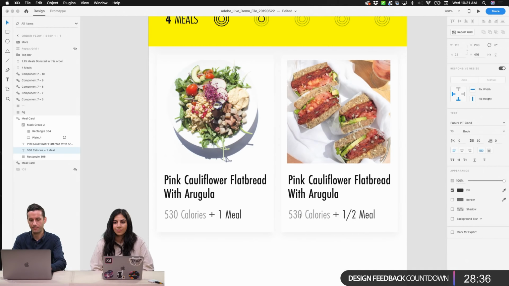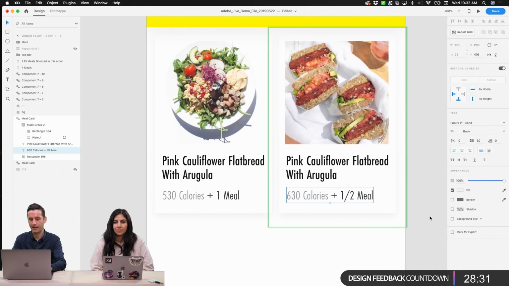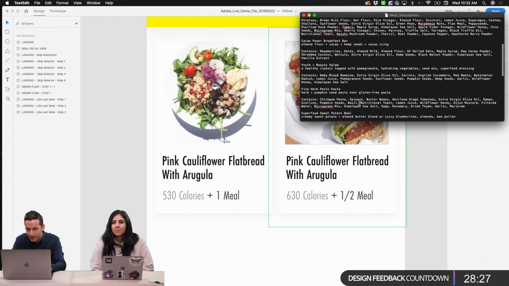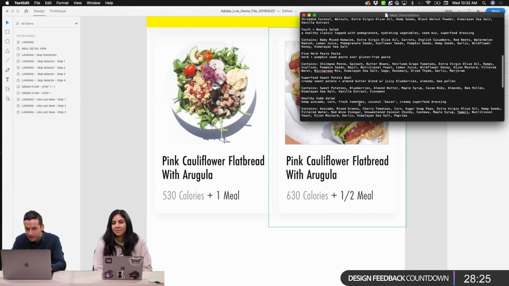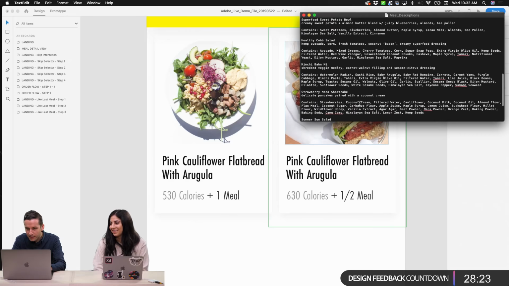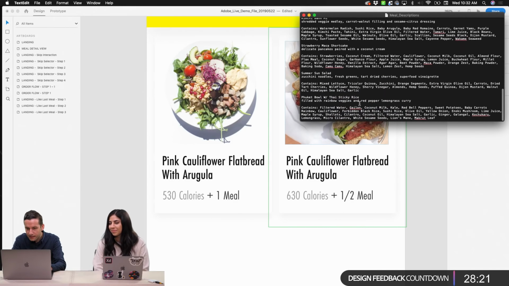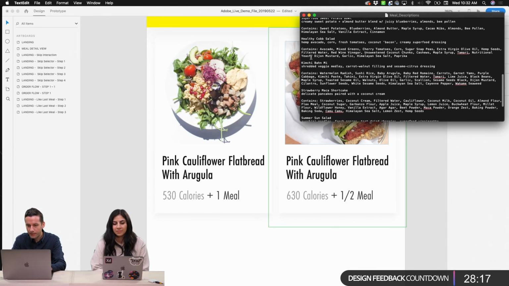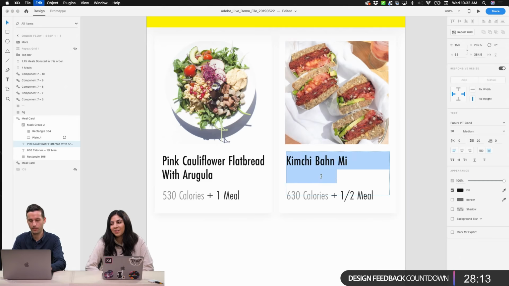We'll call this maybe half a meal. Maybe this is a little bit more calorie intense. And then let's just grab, again, another arbitrary. Let's see if I have a meal that looks like it makes sense with that name. I don't think that I do. So we will do kimchi banh mi as our title here, because I think what might work with this.